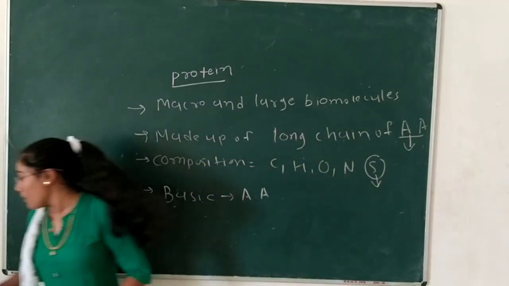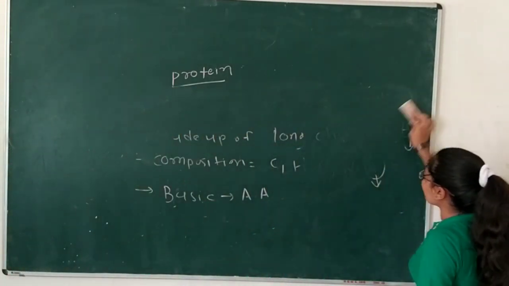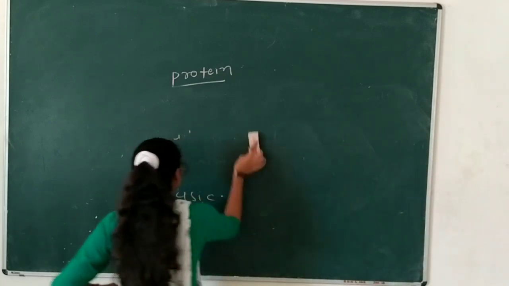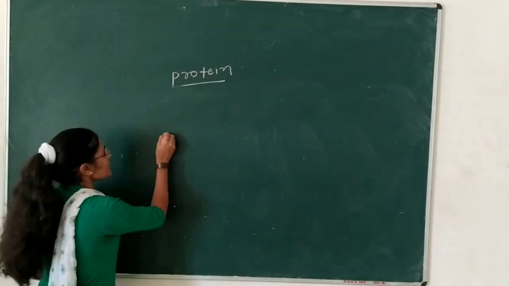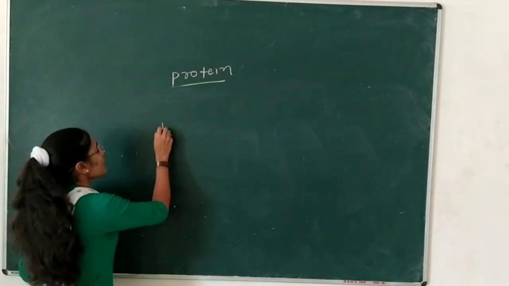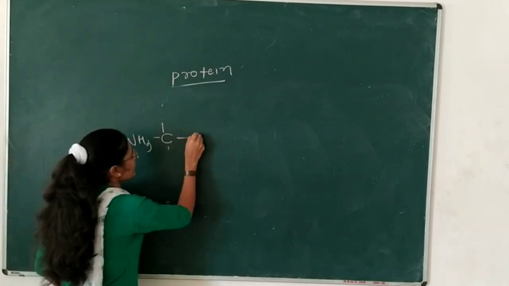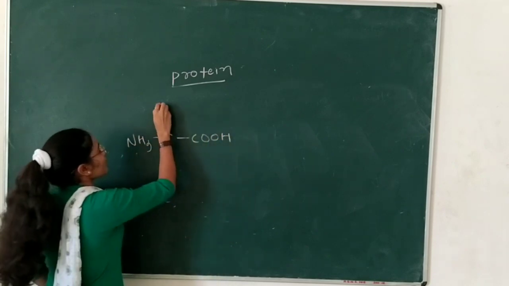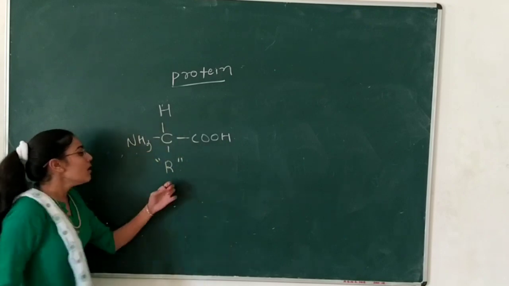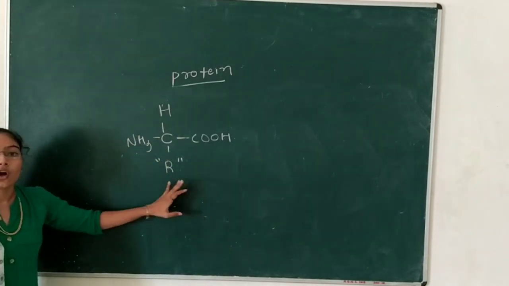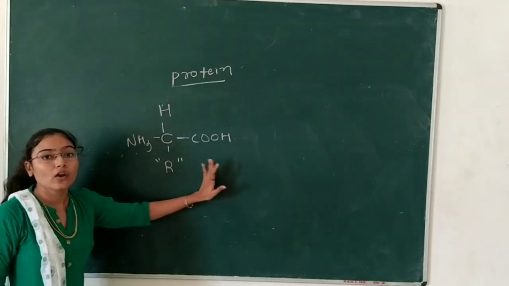Now we will see the basic structure of the amino acid. Amino acids are the basic unit, the monomer, of protein. So what is an amino acid? The basic molecule has a central carbon with two functional groups: first an amino group, and second a carboxyl group. The third is a hydrogen, and we also have the residual R group. Here any other group compound may be present, and according to that the amino acids are divided and classified. That is the basic structure of the amino acid.